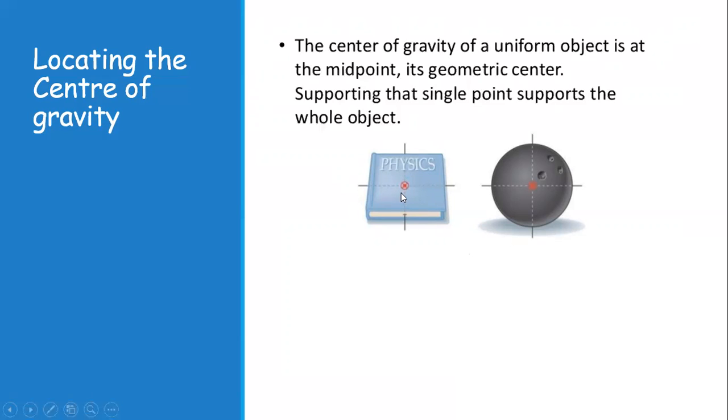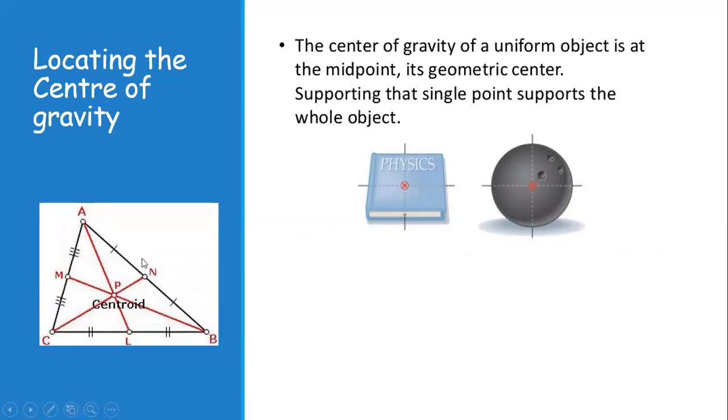You can see that the distance from above and below this rod is equal, and where these two lines meet is your center of gravity. Similarly, for a sphere, the center of gravity lies exactly in the center of this ball.